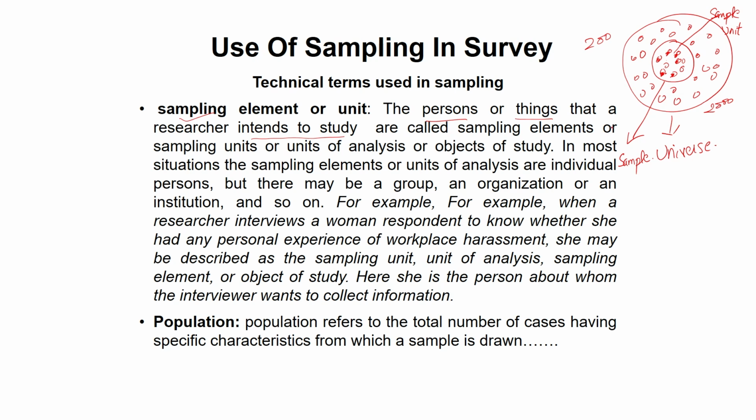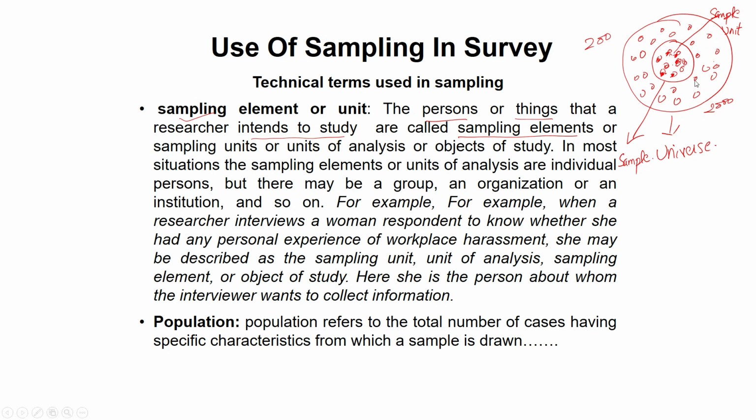The person or thing that the researcher intends to study is called the sampling element. These are the sampling elements, or they can be called the sampling unit, unit of analysis, or object of the study. In most situations, the sampling element or unit of analysis is an individual person. As I said, in this population, these are the sample. We call this a sample unit, but it may be a group, as in our example, a group of persons. It may also be an organization or an institution and so on.